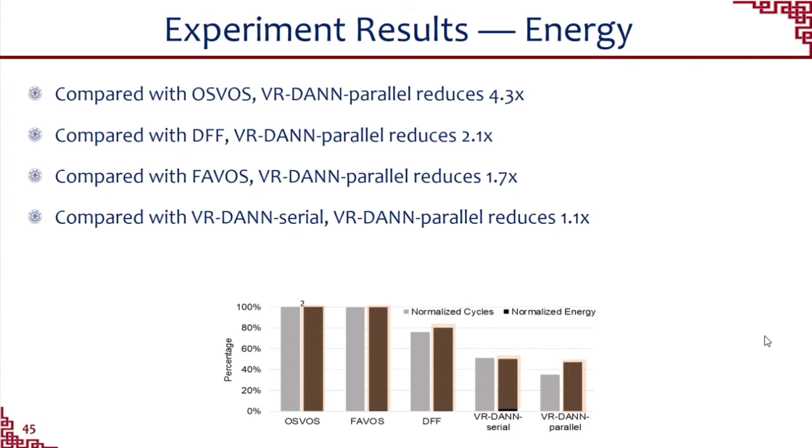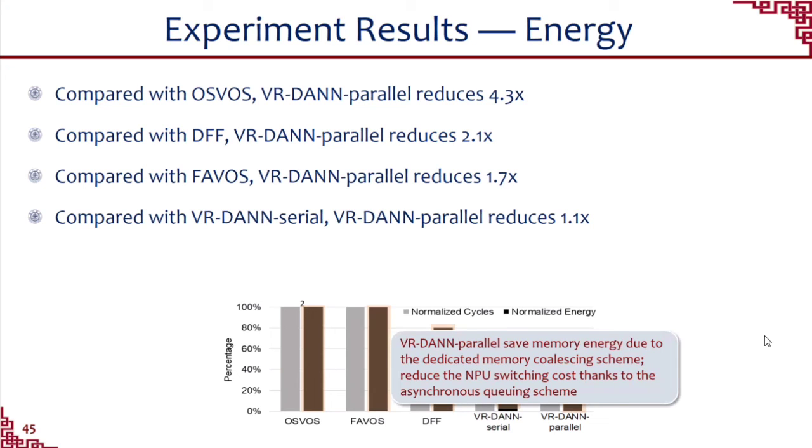For energy saving, our proposed architecture can reduce 4.3, 2.1, 1.7, and 1.1 times compared with other techniques. Our proposed architecture saves memory energy due to the dedicated memory coalescing scheme, and it reduces the NPU switching costs thanks to the independent queuing scheme.